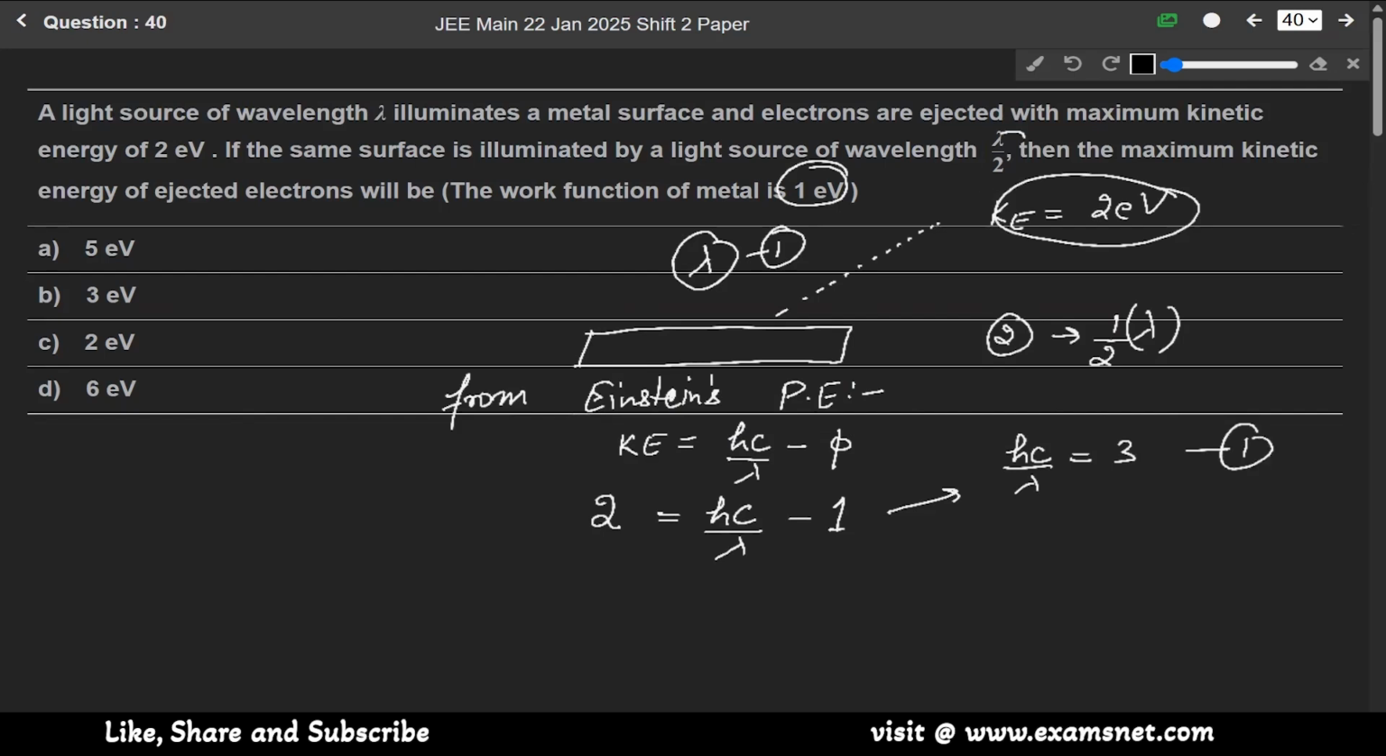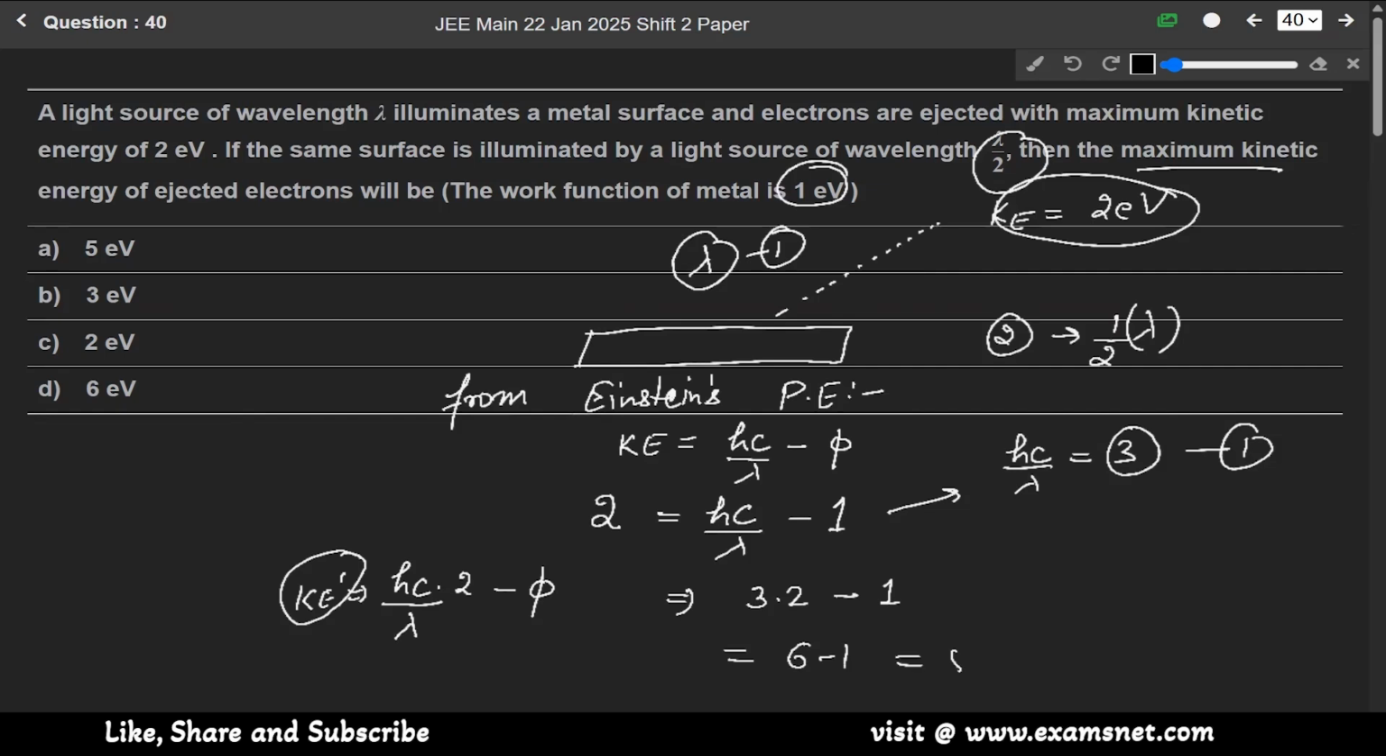Now, when the wavelength becomes lambda by 2, the kinetic energy will be equals to Hc over lambda by 2 minus work function. So we have to find the maximum kinetic energy, Ke dash. It will be equals to Hc over lambda, whose value is 3, so 3 into 2 minus work function 1. So 6 minus 1 means 5. So 5 electron volt is the maximum kinetic energy when the light source is of wavelength lambda by 2, means option A is the correct answer.